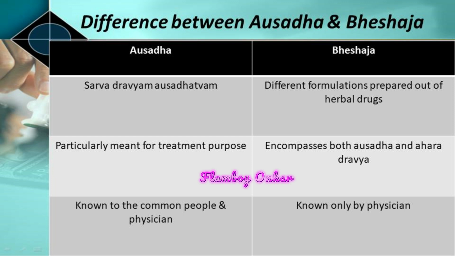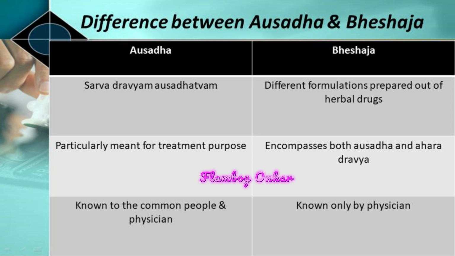Why? Haridra is the raw herbal drug. Haridra khand is prepared from different substances mixed with other substances, different processes are done, and then the formulation obtained from haridra is haridra khand. Hence it is different from aushad. Secondly, aushad is meant for a treatment purpose and bheshaj encompasses both. It is used for treatment as well as day-to-day use, that is the ahar dravya.